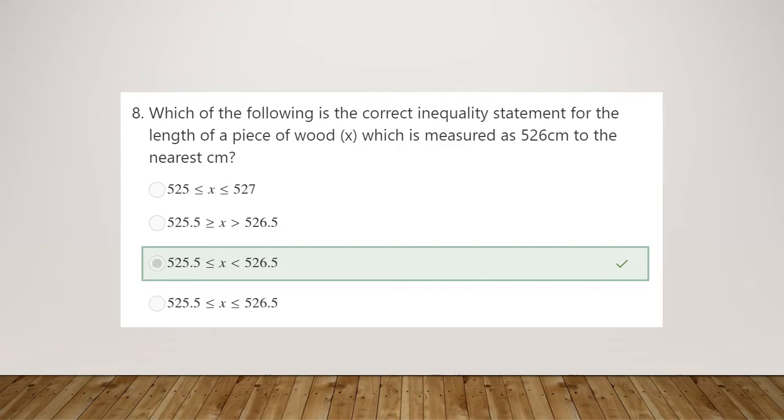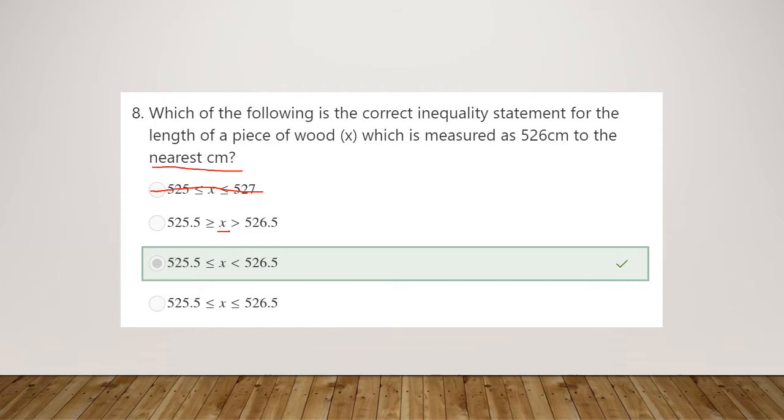Number 8 then, we're after an inequality statement for the length of a piece of wood which is measured as 526 to the nearest centimetre. So remember, if you've got these inequalities, you can go half of the measurement either side. So if you're measuring to the nearest centimetre, you can go half a centimetre either side. So we're definitely looking at the 525.5 and the 526.5 ones. So it's not going to be our first one that goes a centimetre either side. But which one is it?